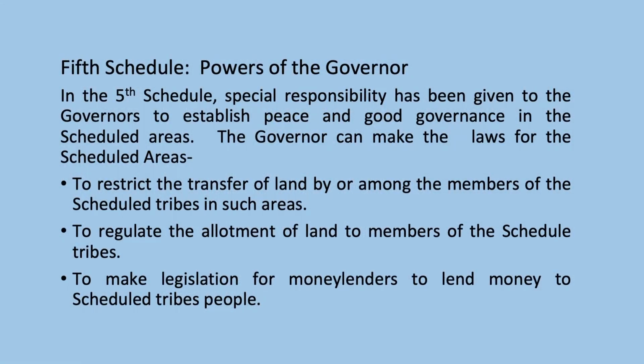In the 5th Schedule, special responsibility has been given to the governors to establish peace and good governance in the scheduled areas. The governor can make laws for the scheduled areas to restrict the transfer of land by or among the members of the scheduled tribes in such areas, to regulate the allotment of land to members of the scheduled tribes, and to make legislation for money lenders who lend money in scheduled tribes areas.